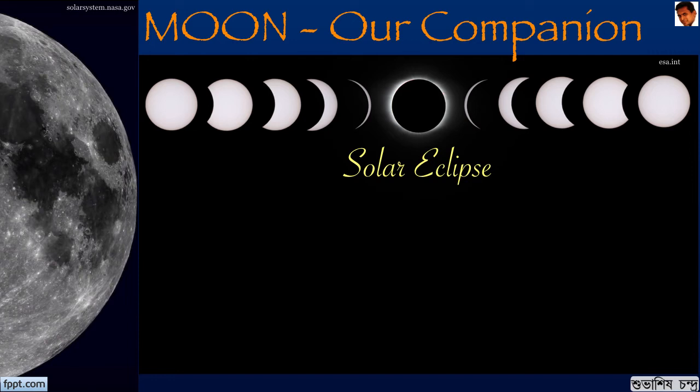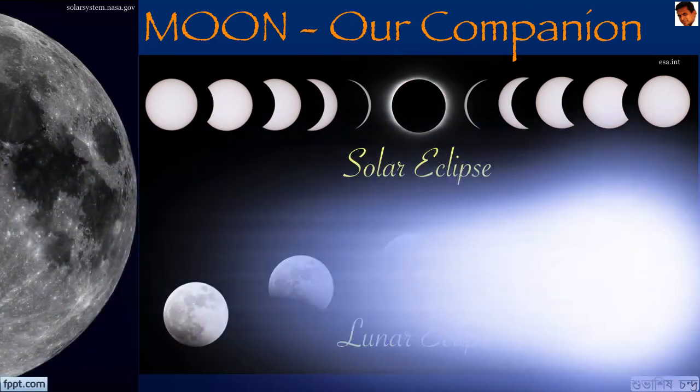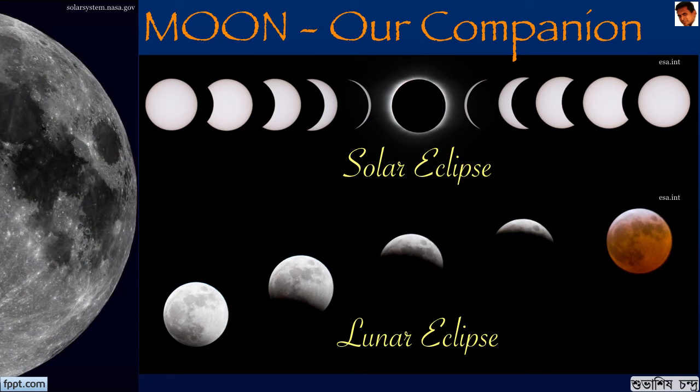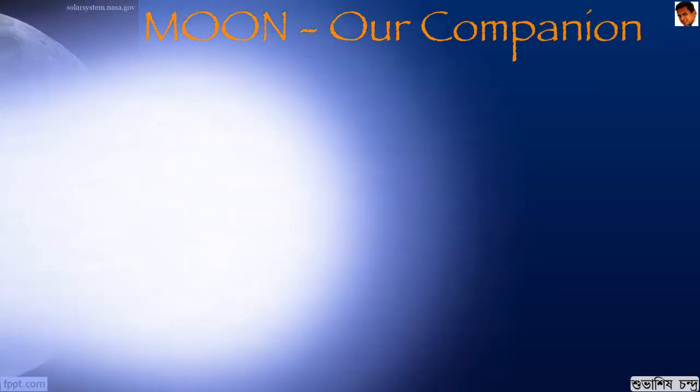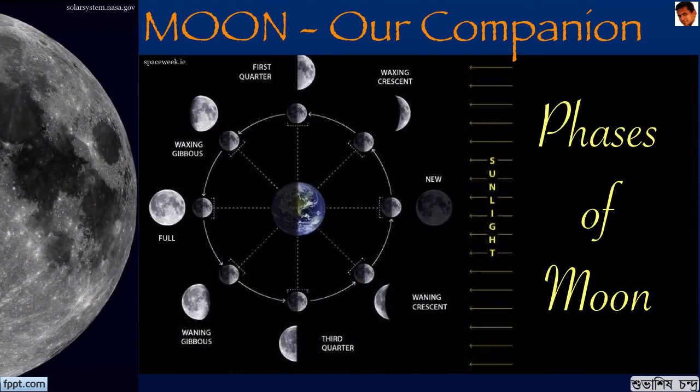When the moon eclipses the sun, or when you cannot see the sun because of the moon, this is called the solar eclipse. The second is the lunar eclipse, in which earth comes in between sun and moon and casts a shadow on it. The next interesting thing about the moon is its phases. Lunar phases are caused by the position of the moon in relation to the sun.